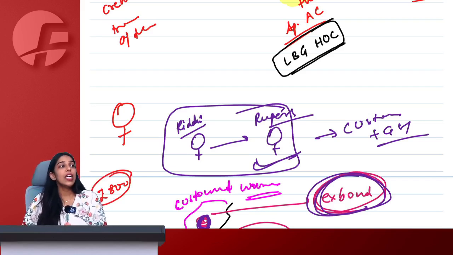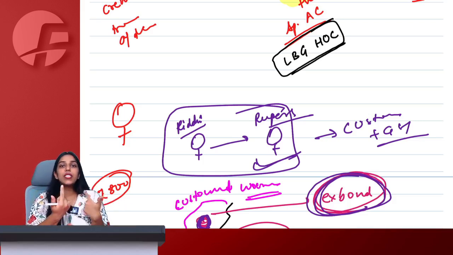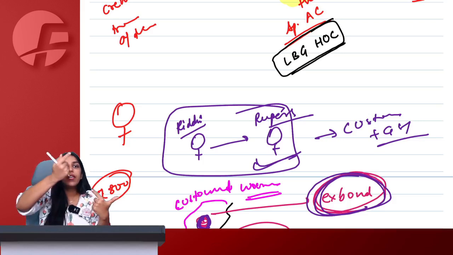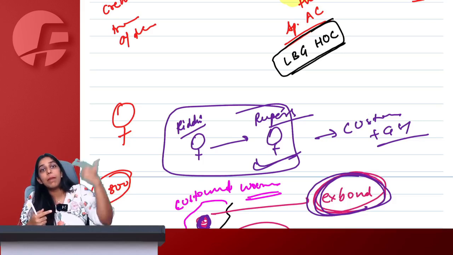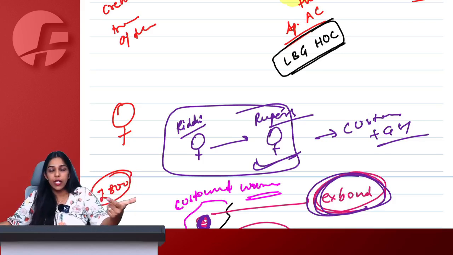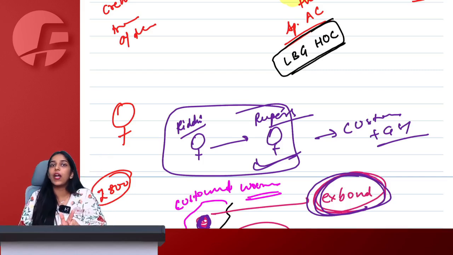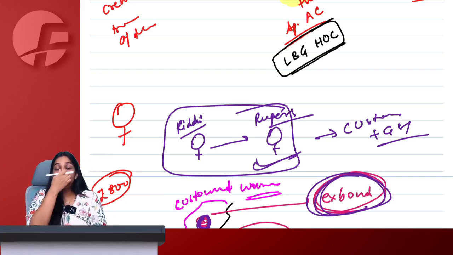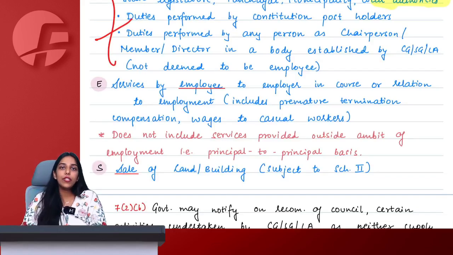Means here he fixed a tap for me not as my employee but as a plumber. So we both acted on principal to principal basis where I availed plumbing services and I gave him a separate consideration other than his salary, not a part of his salary, not a part of CTC. In that case, that will be a separate supply liable to GST.